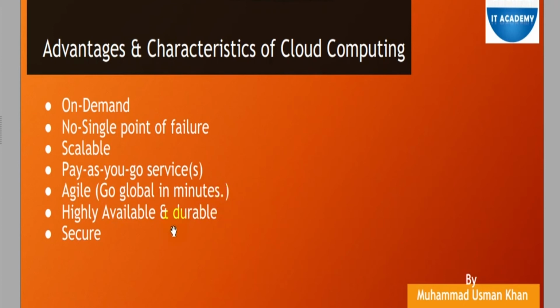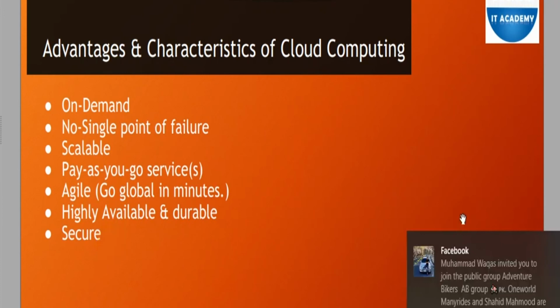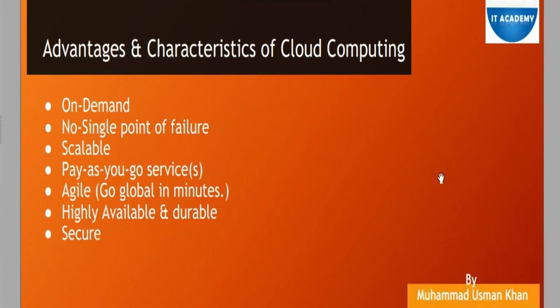And last but not the least, secure. Secure means our infrastructure is secure from potential malicious attacks from outside. So we can use the network ACL in order to protect our subnets, and we can use security groups in order to protect our machines from external threats.